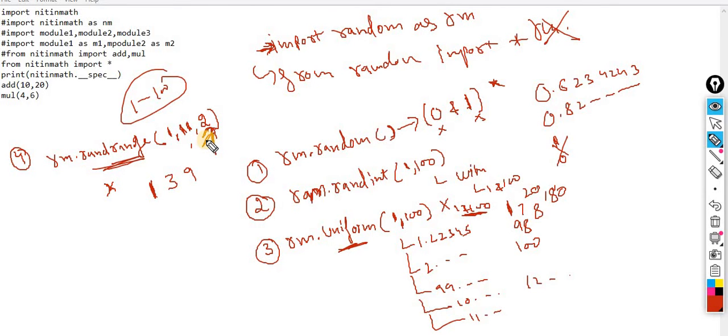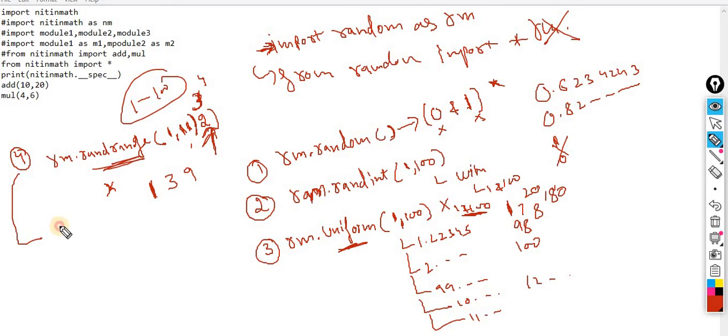That means I am specifying to return a random number from the range within this step. So this parameter will be considered as a step. Stepping is optional. If you don't want to pass a step, don't worry. You can simply close it over here, and by default that value will become 1. If you want to specify another number, then the value will become 3, or even you can pass 4.